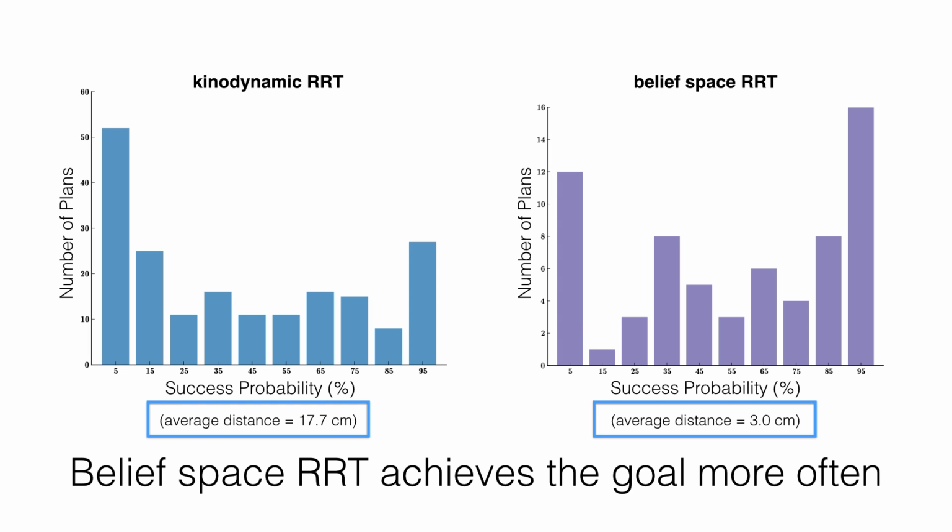Additionally, if we look at the average distance of the target object from the goal in failed trajectories, we see that the average distance is much lower when planning with belief space. This indicates that even in failed trajectories, we are only failing by a small amount.